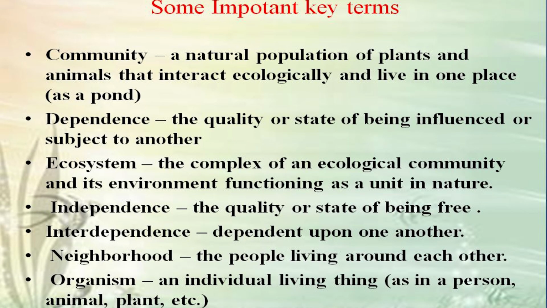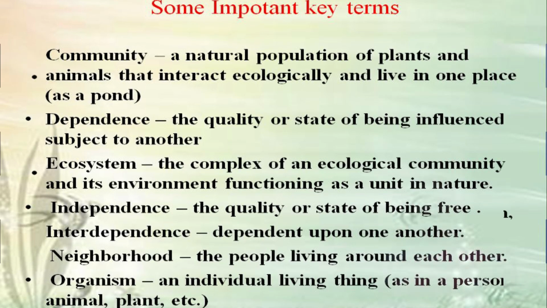Some important key terms. Community: a natural population of plants and animals that interact ecologically and live in one place. Dependence: the quality or state of being influenced or subject to another. Ecosystem: the complex of an ecological community and its environment functioning as a unit in nature. Independence: the quality or state of being free. Interdependence: dependent upon one another. Neighborhood: the people living around each other. Organism: an individual living thing.